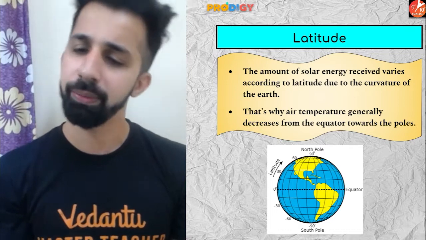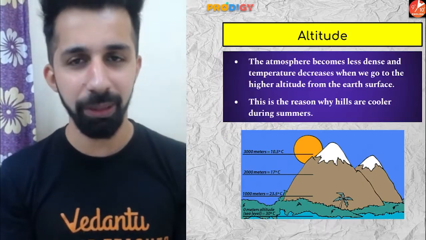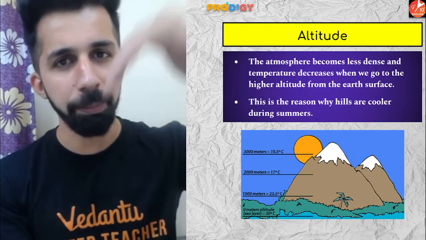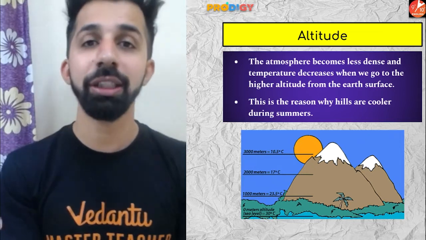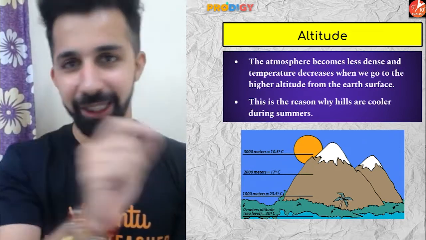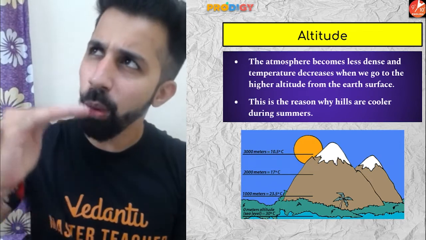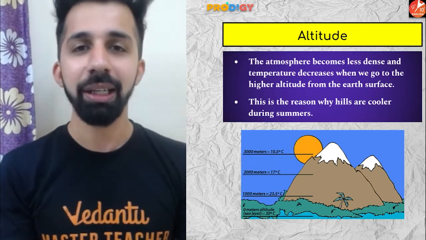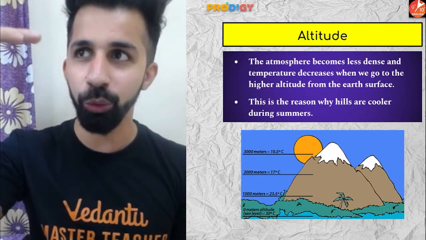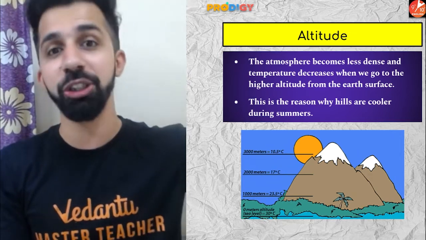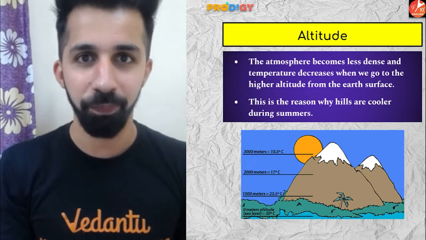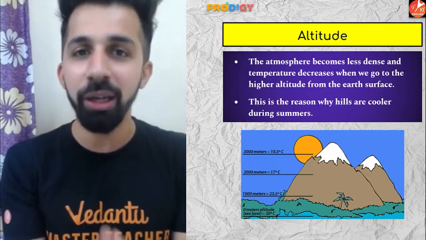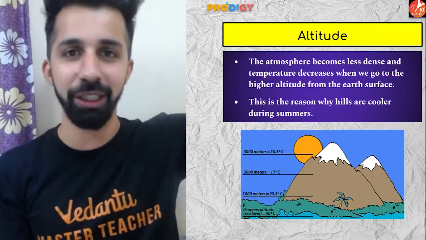Simple. The second factor which affects the climate of any place is altitude. As one moves to a higher altitude, the temperature decreases. This concept is known as the normal lapse rate. Now what is the normal lapse rate? At every 166 meters of ascent, there is a fall of 1 degree Celsius. That is why if you go to the Himalayan regions, the high altitudes of Uttarakhand, Himachal Pradesh, Jammu Kashmir, Sikkim, those areas experience precipitation in the form of snowfall. Why? Because those places are located at high altitudes.